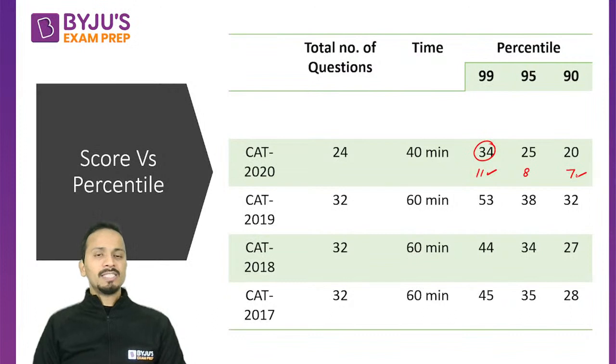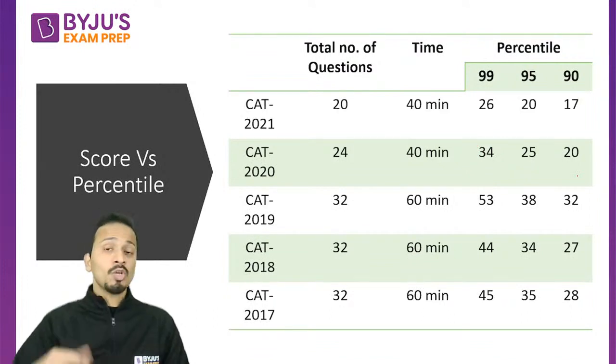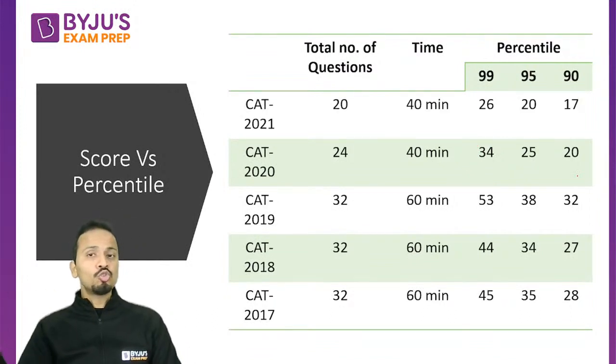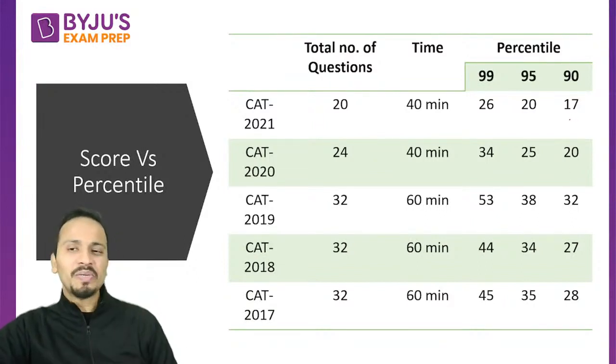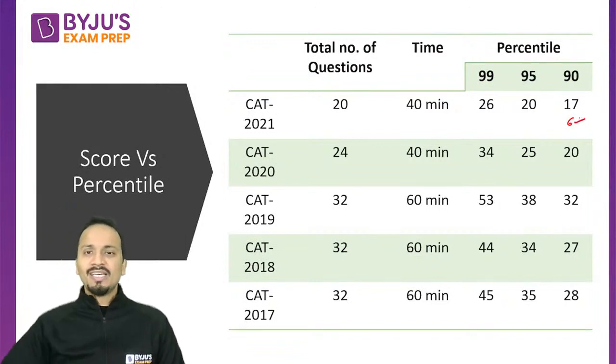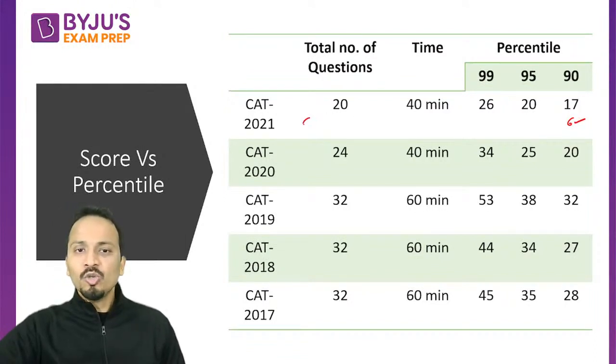Now, what happened this year? CAT 2021, when the number of questions got reduced to 20 and the time limit was the same, still the cutoffs fell as compared to the previous year, because the level of difficulty was slightly up. So amazingly, in CAT 2021, out of these 20 questions, there were 2 sets of 6 questions and 2 sets of 4 questions each.